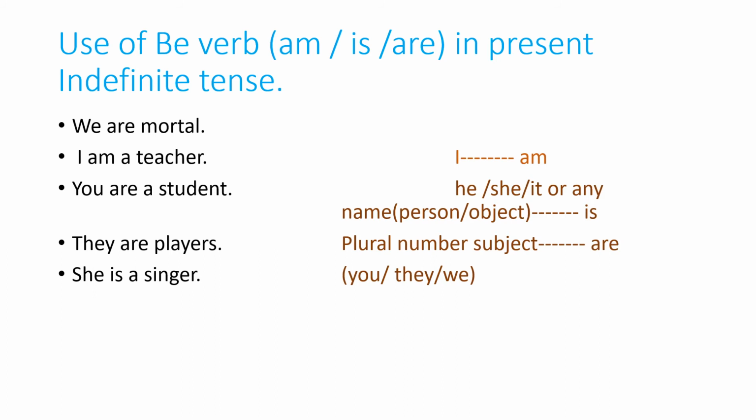So look, I, first person, will take am. He, she, it, or any name, person or object, these are third person singular number subjects, and these subjects will take is. If the subject is in plural form, then are will come.